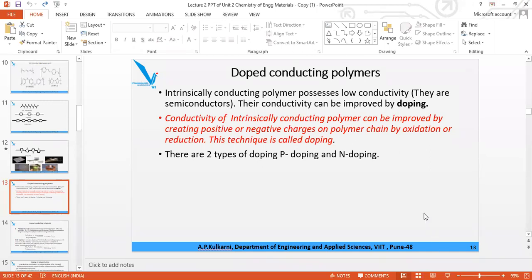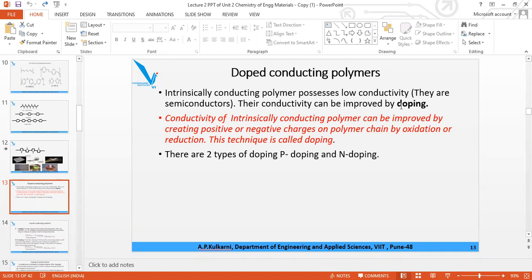ECP are non-conducting in nature; they are basically insulators, or maybe you can call them semiconductors. Something external is added to make them conductors. We can increase their conductivity.